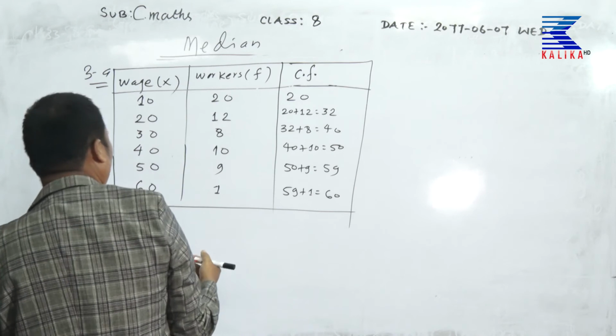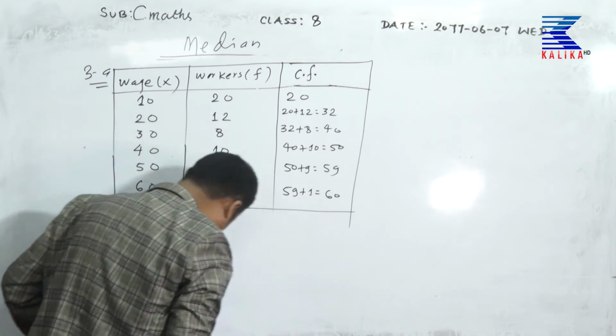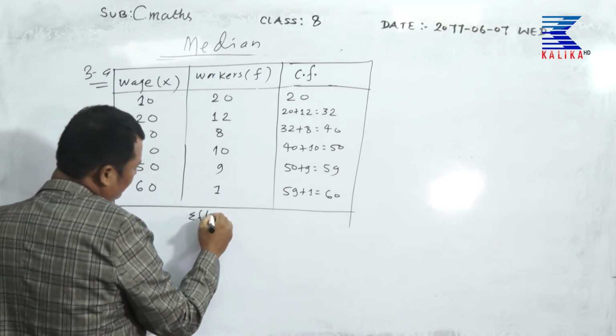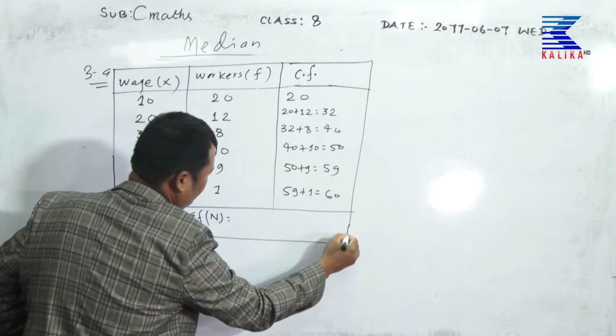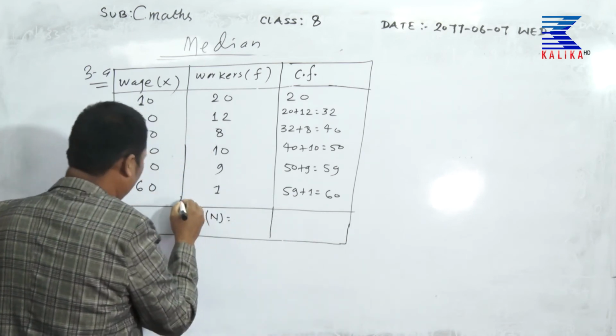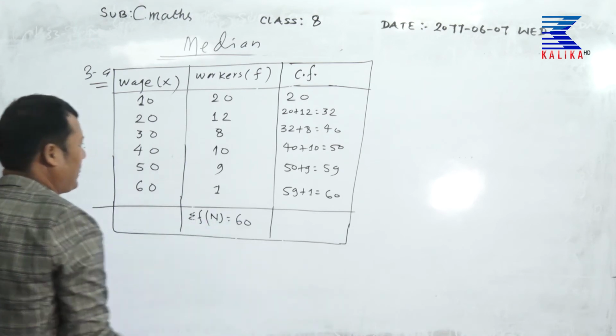Now the sum of F is also denoted by N. It's equal to what? Total, it will be 60.